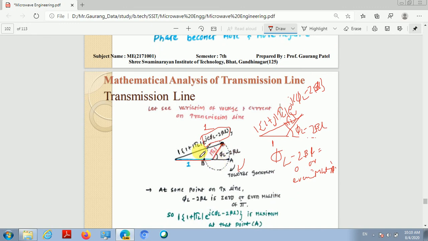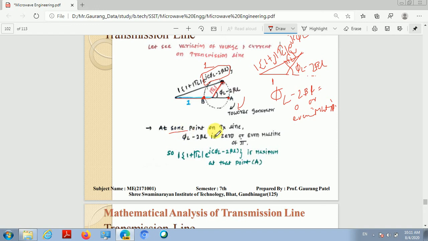Okay, so at this point, when this phase is an even multiple of π, we are getting the maximum voltage amplitude on the line, which is represented by point A. When this is an odd multiple of π, we are getting the minimum amplitude of this voltage wave on the transmission line, which is given as point B. So at point B we are getting the minimum voltage amplitude, and at point A the maximum voltage amplitude on the transmission line.